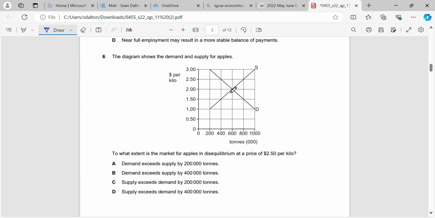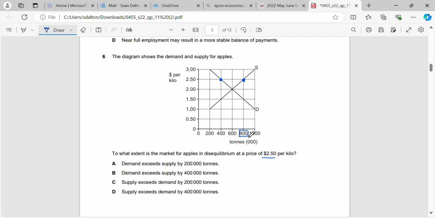Okay, we're nearly there. Question 6. The diagram shows the demand and supply for apples. To what extent is the market in disequilibrium at $2.5 per kilo? So, we're in equilibrium here. If we go to 2.5, we can see we're at this point and we're at this point. So it's very simple. How do we calculate that disequilibrium?